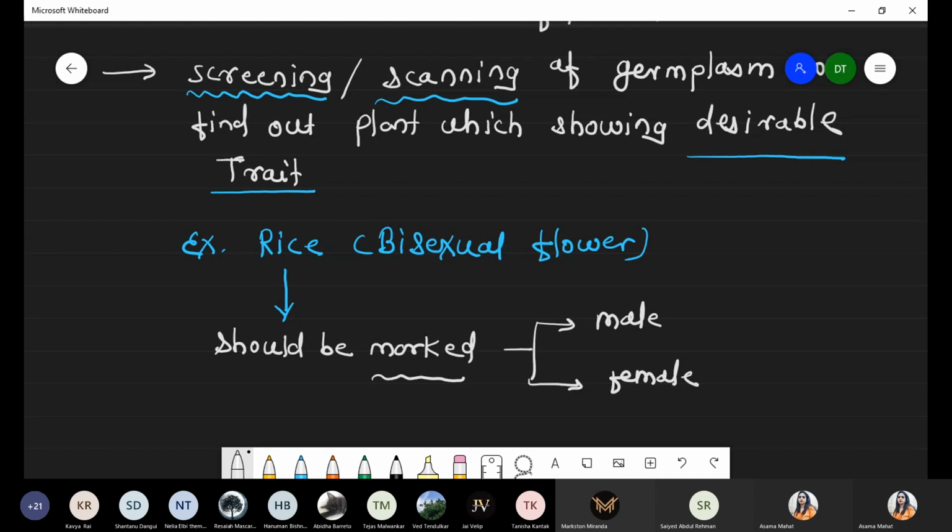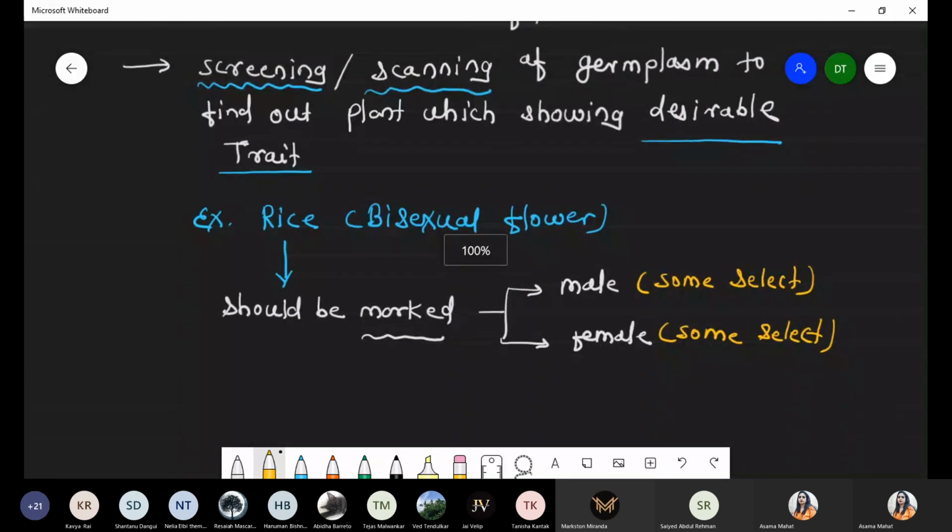Now in this condition, remember this point, we are not selecting a single plant because we want to perform cross hybridization. From the same rice plant, some are selected as male and some are selected as female. Please remember this point, we don't want a single plant, because definitely the rice flowers are bisexual.